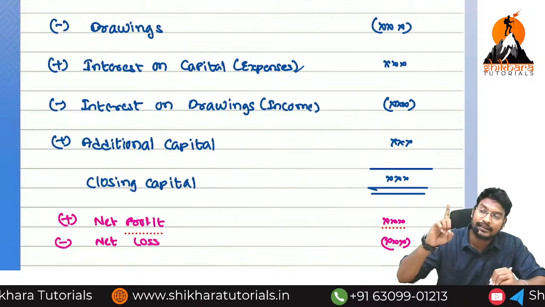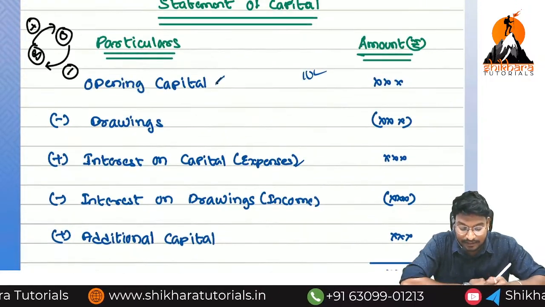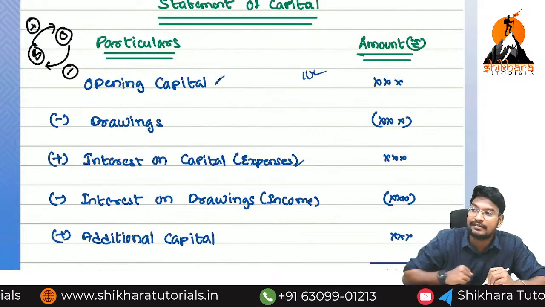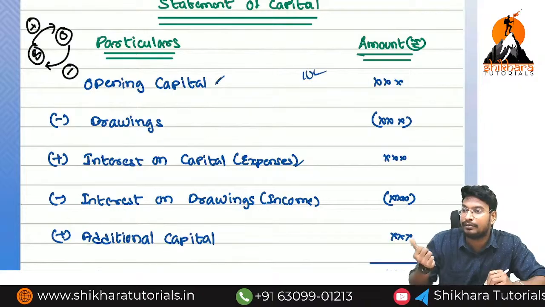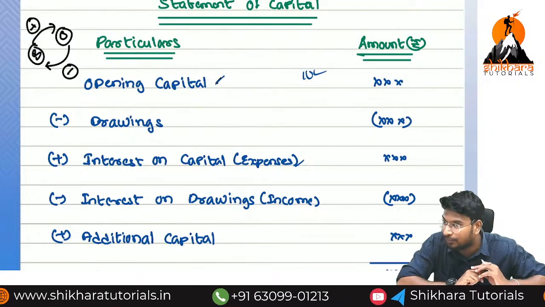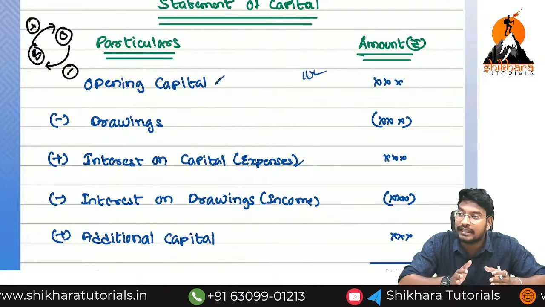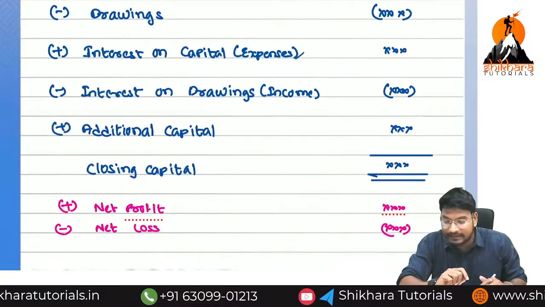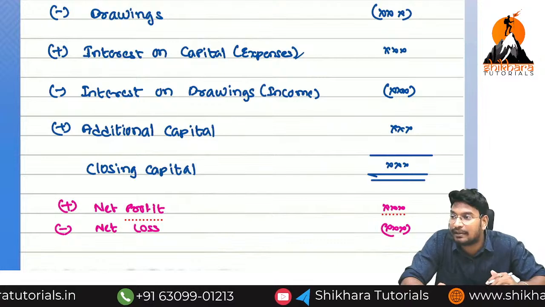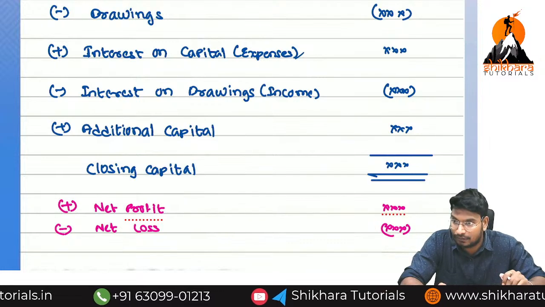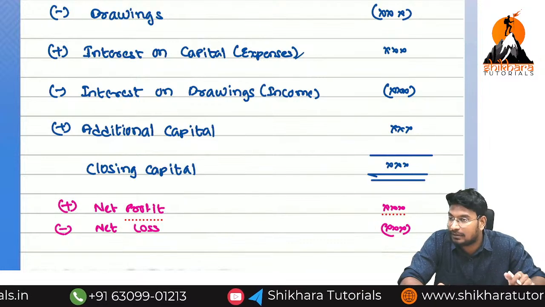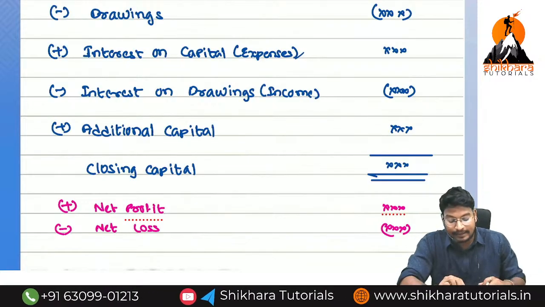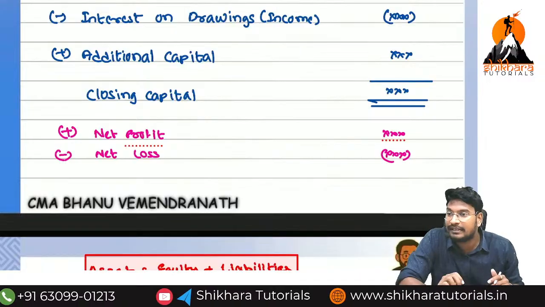At the starting of the business, the capital he has brought is called opening capital. Generally opening capital means the previous year closing capital will be the current year opening balance. In the middle of the year, if the owner again invests into the business, that is called additional capital. What is the meaning of closing capital? Year ending closing. The current year closing balance will again be the opening for the next year. At last what will we do? We are going to adjust the profit.